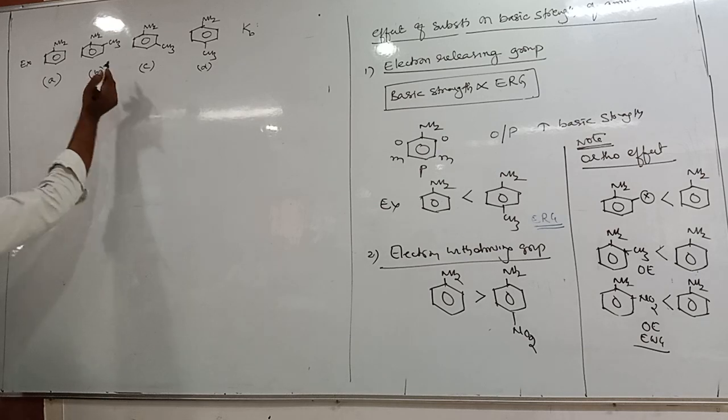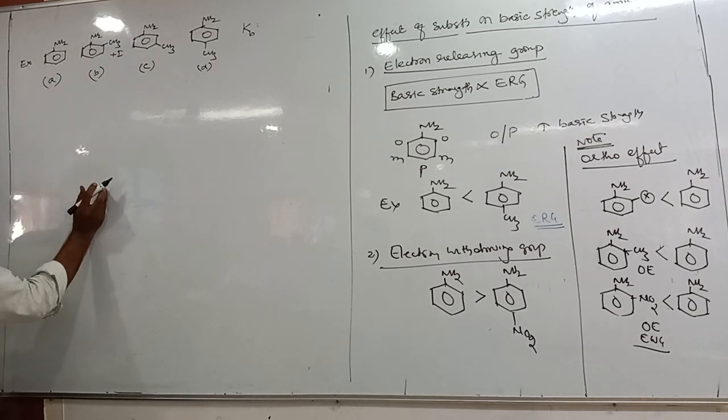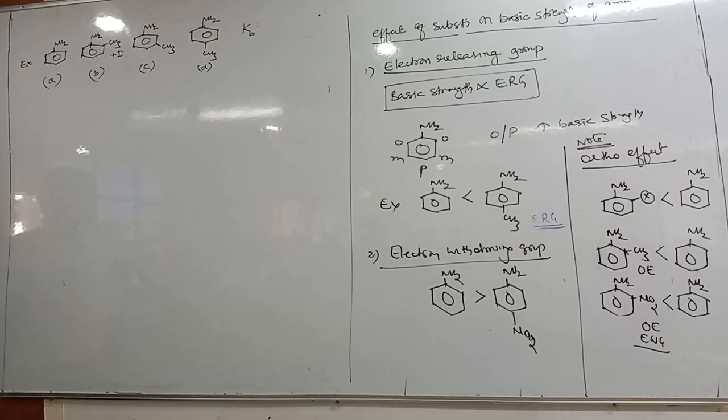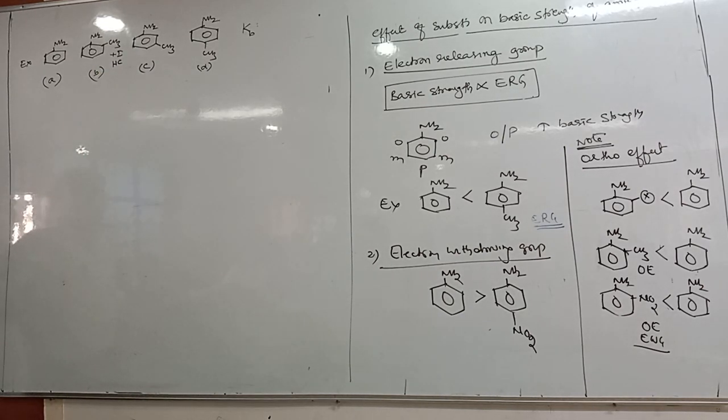But now, try to remember, the methyl group is a plus I group, no? Plus I group, and when the methyl group is present on a benzene ring, hyperconjugation is also possible.